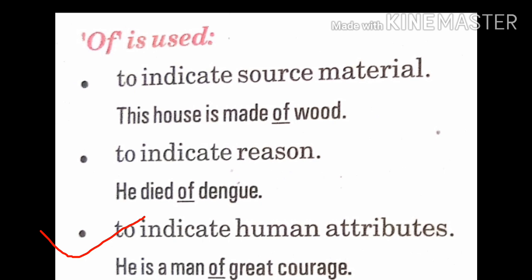Now students, don't get confused between O-F, of, and O-F-F, off. Of, with a single F, is used in the sense of belonging to something. But O-F-F indicates negative action, like get off the bicycle. Get off the bicycle means get off from the bicycle.